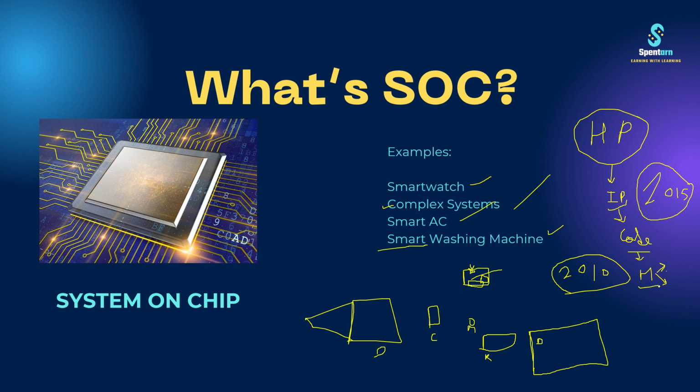So VHDL is generally used in DRDO and the projects of defense, but generally 90% of the companies use Verilog, right? Verilog is very much popular, and this code would be written in Verilog, right? Or maybe in VHDL if we are just using it in the DRDO field or defense field, right? So this code will be purchased by HP from Intel, and then their engineers would make the SOC from it. Understand this thing? Maybe not. Okay, let me explain you again.